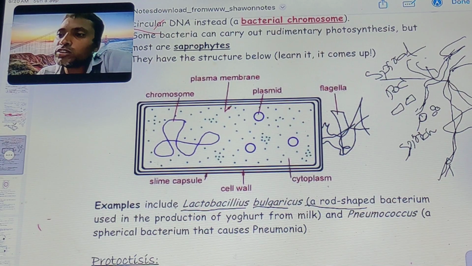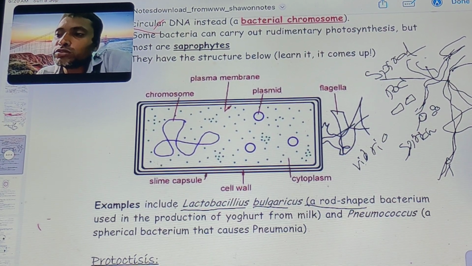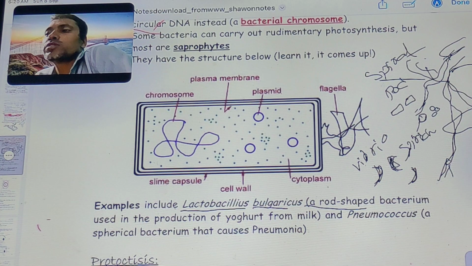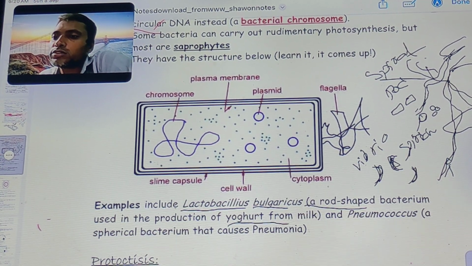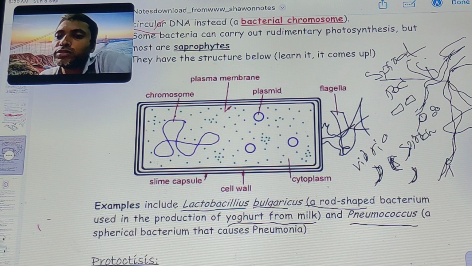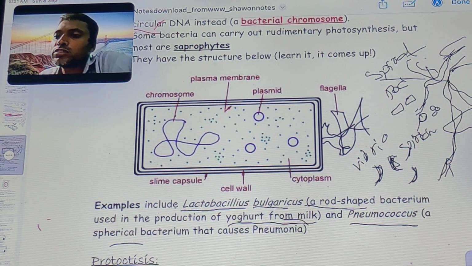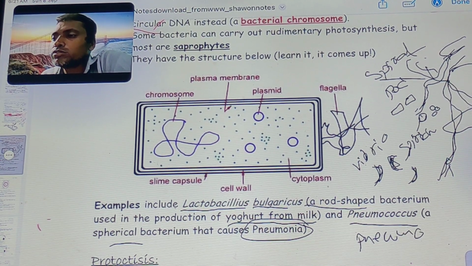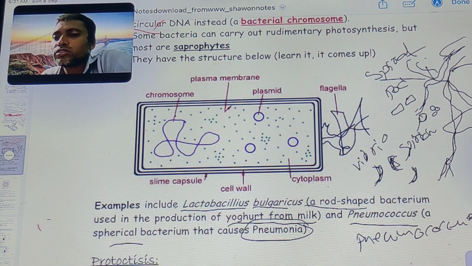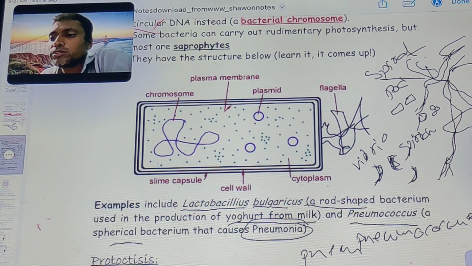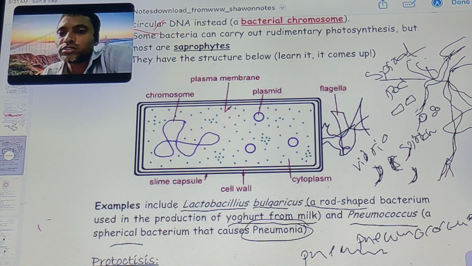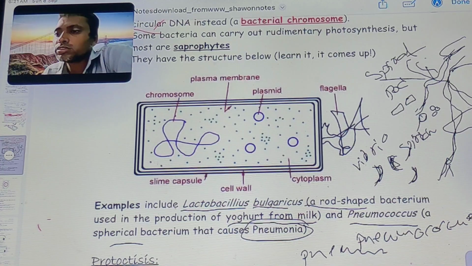Vibrio is a comma shaped bacterium. The pneumococcus is a spherical bacterium that causes pneumonia. Lactobacillus bulgaricus, a rod-shaped bacterium, is used in the production of yogurt from milk.